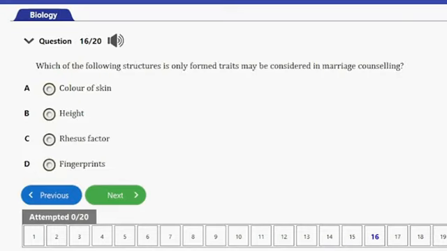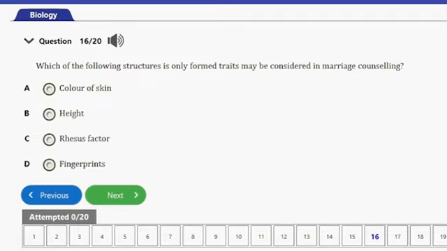So the next question here, question number 16 says, which of the following traits may be considered in marriage counseling? We have A, color of skin, B, height, C, rhesus factor, and D, fingerprints. So guys, in marriage counseling, we actually do not consider all the other factors here apart from rhesus factor, and that's because it's important to consider.